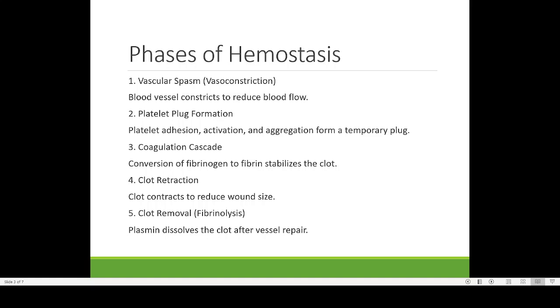That is also an important step here. So if there is a vector picture, I will show you. Here this is also another picture showing clot retraction.